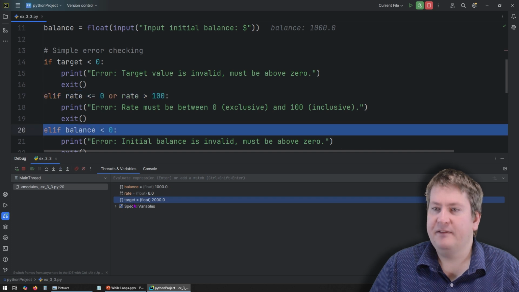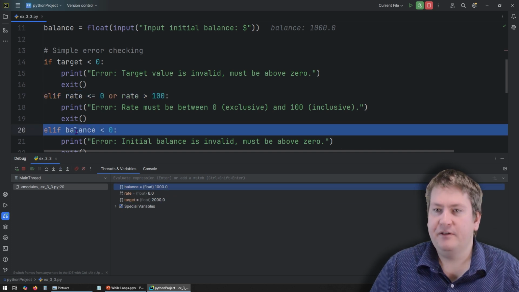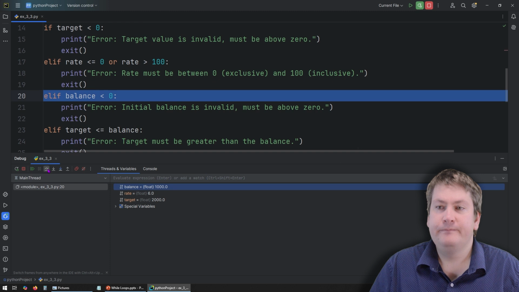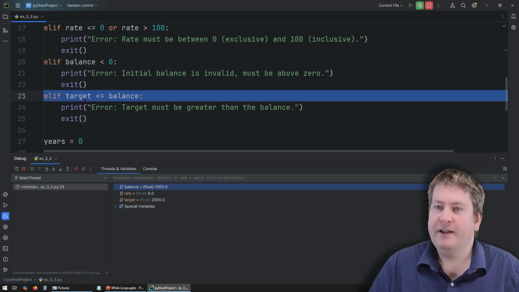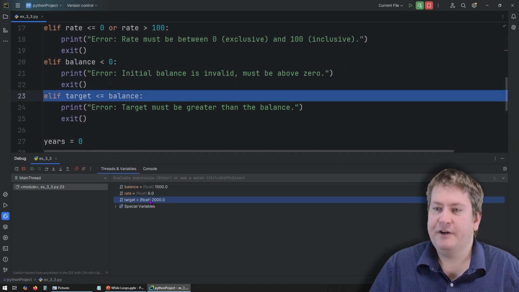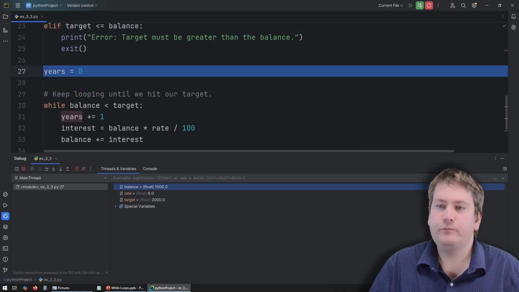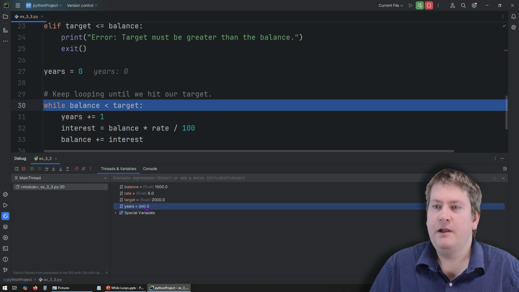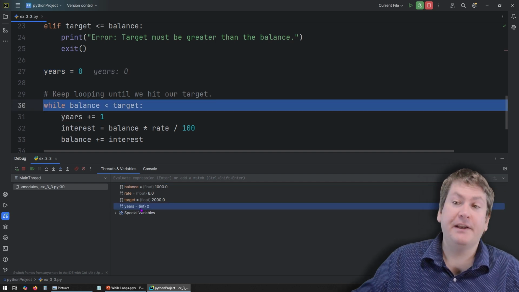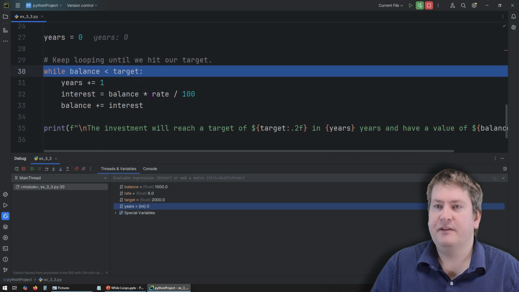Checking if balance is less than 0. Balance is currently 1000, so we should jump over that. And we're doing the check, is target less than balance? Our target's 2000, our balance 1000, so we jump over. Now we're going to set an initial value for years. You see years is 0, and that's where we're going to keep track of how many years it took to calculate this balance. Now we're actually entering the while loop.